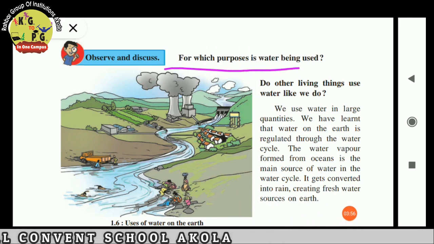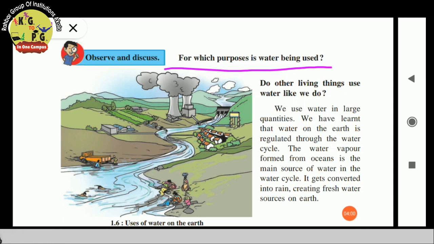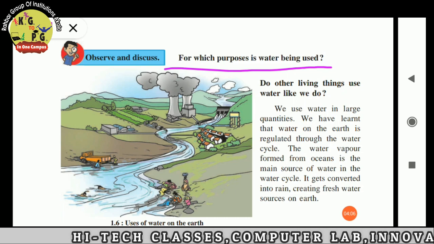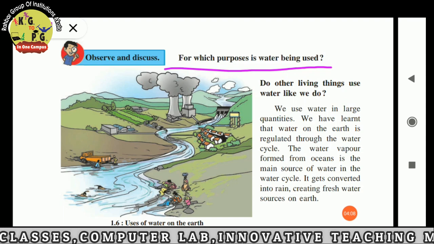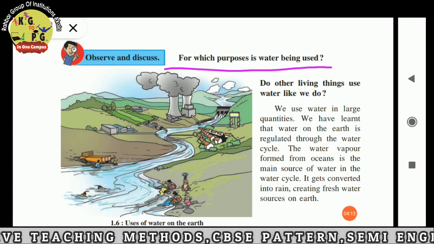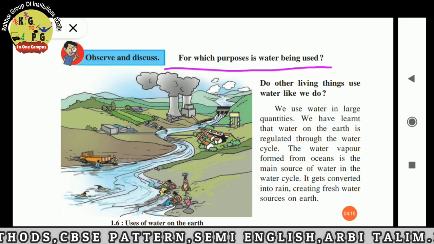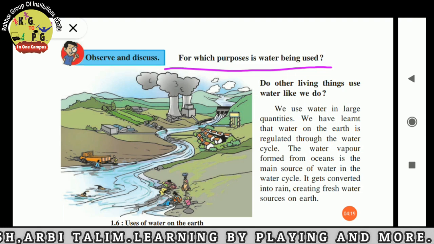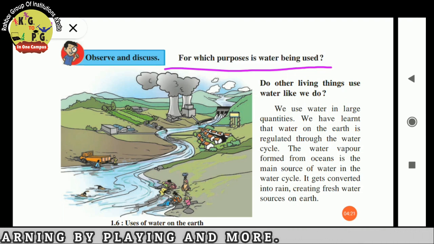We use water in large quantities. Water on the earth is regulated through the water cycle. Water vapor forms from the oceans through evaporation, gets converted into rain and creates fresh water sources on earth.